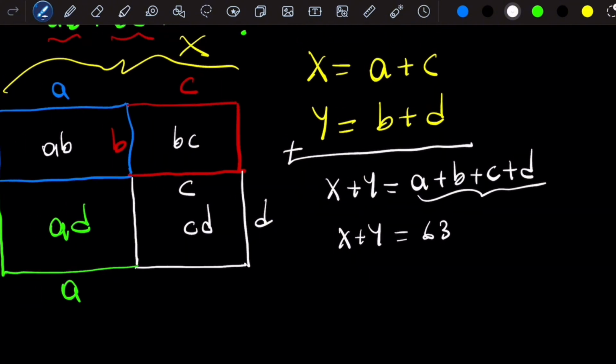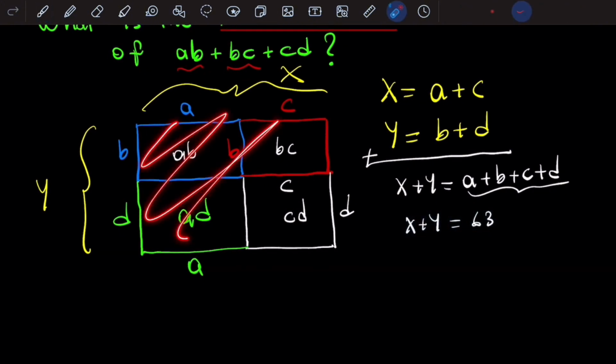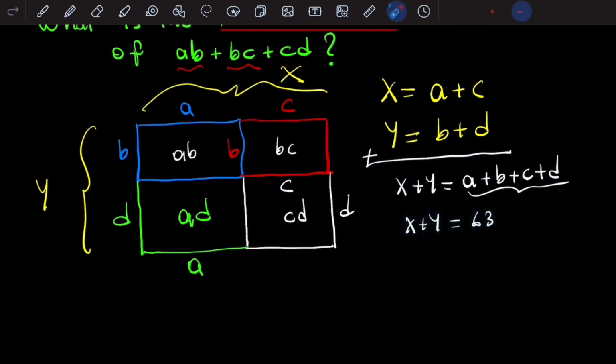What can we do later now? Let's think a little. If I want to calculate the area of the rectangle, what should I do? I know that the side length here is X, and here Y. With the long edge, if I multiply the short side, it will give me the whole area.